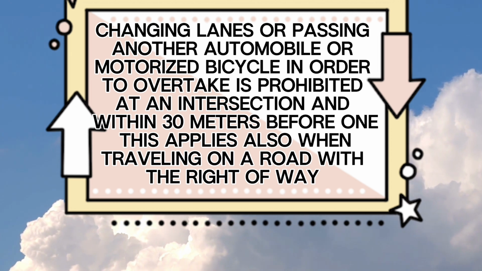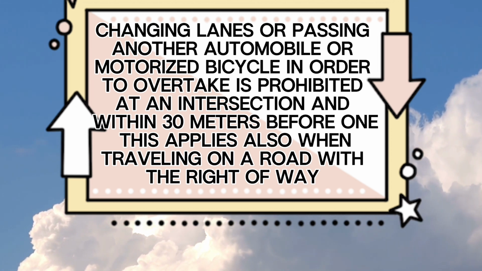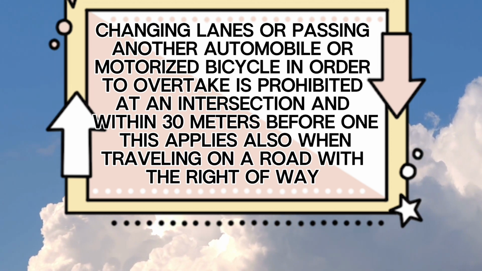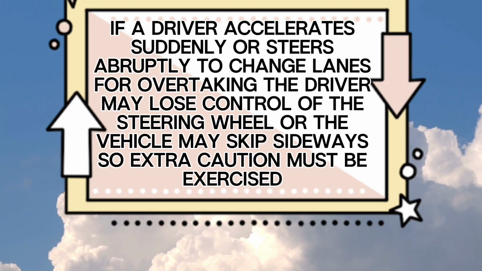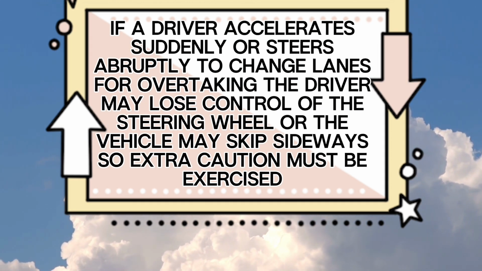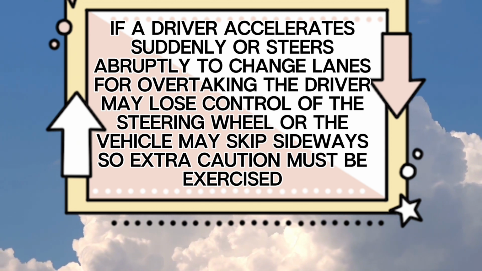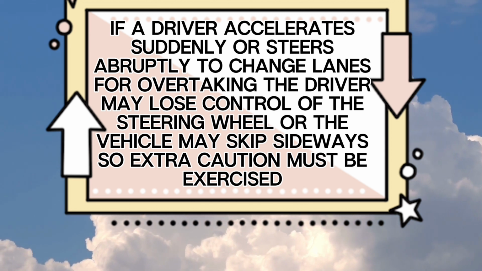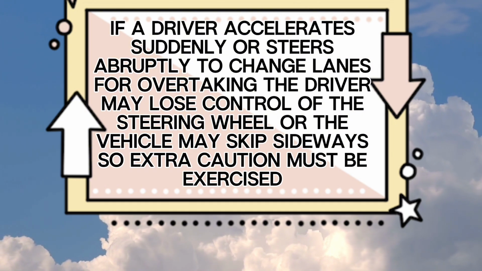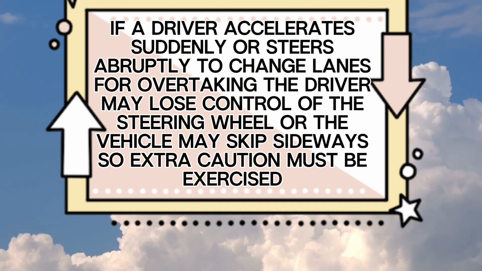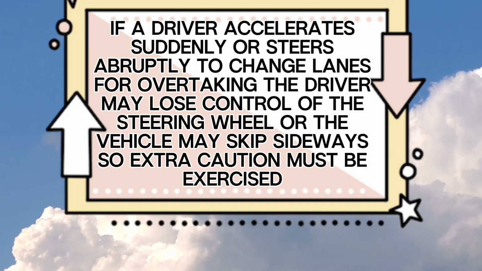Changing lanes or passing another automobile or motorized bicycle in order to overtake is prohibited at an intersection and within 30 meters before one. This applies also when traveling on a road with a right-of-way. False. If a driver accelerates suddenly or steers abruptly to change lanes for overtaking, the driver may lose control of the steering wheel or the vehicle may skip sideways, so extra caution must be exercised.